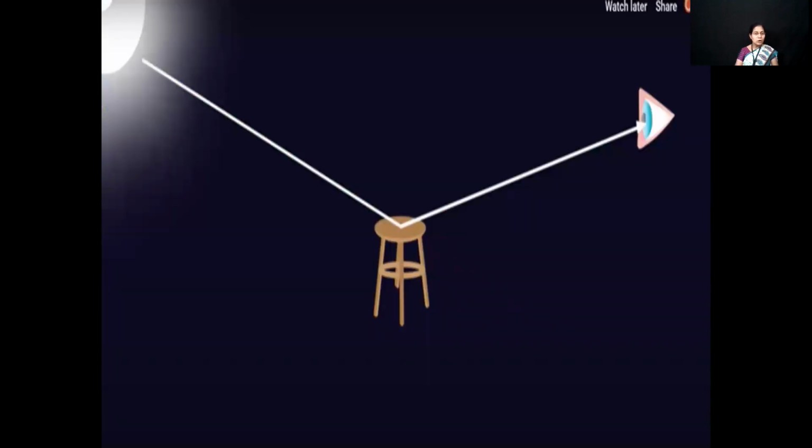When there is dark, we put on lights. Light of the bulb, when it falls on the object, is reflected. And when such reflected light reaches us, we see that object.